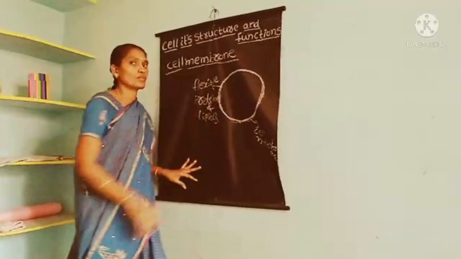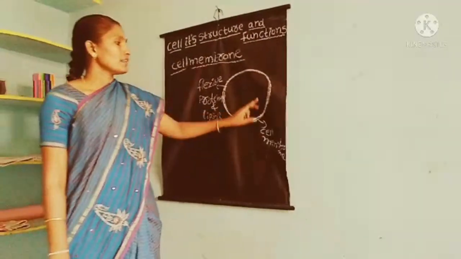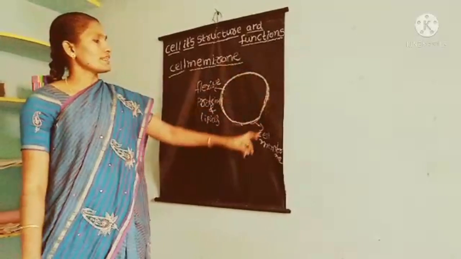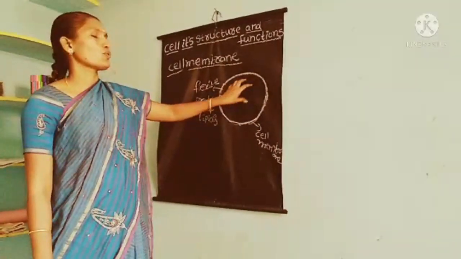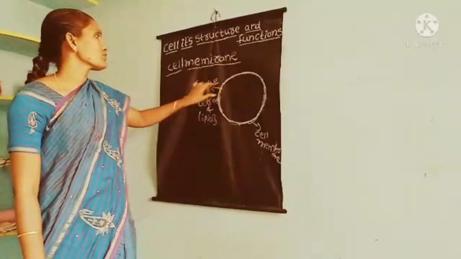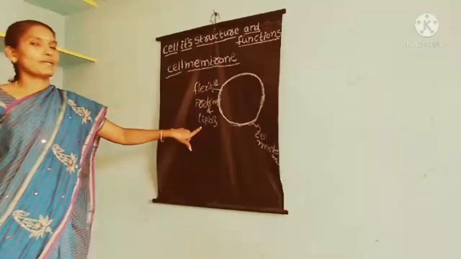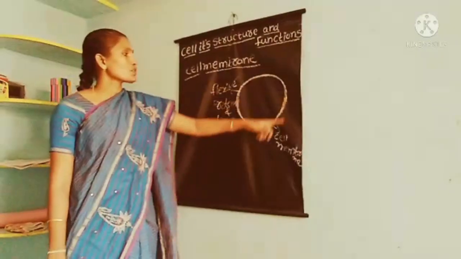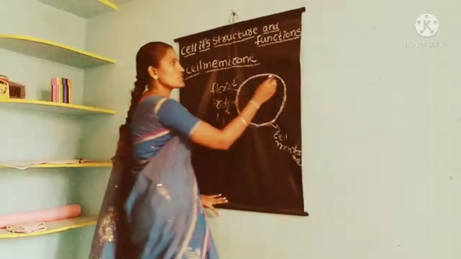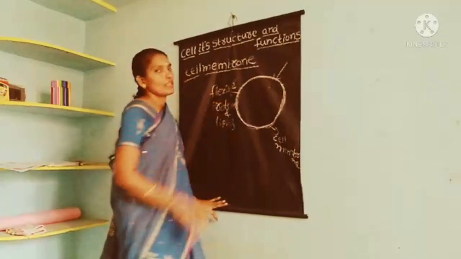Okay children? Again, the outermost layer is called the cell membrane. This cell membrane covers the total inner parts, it is very flexible and it is made up of proteins and lipids. Any substances enter through this layer only.